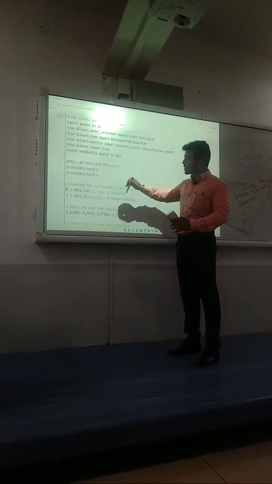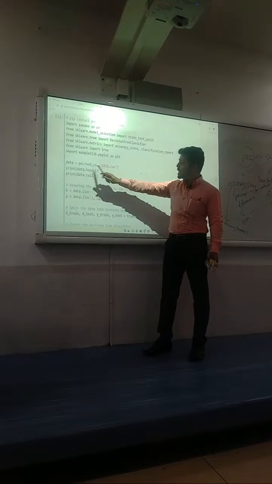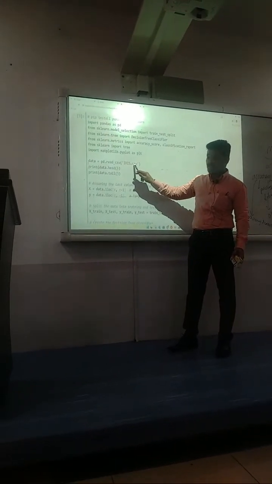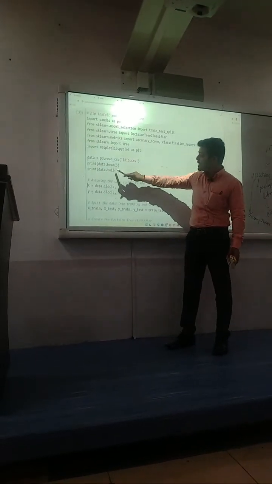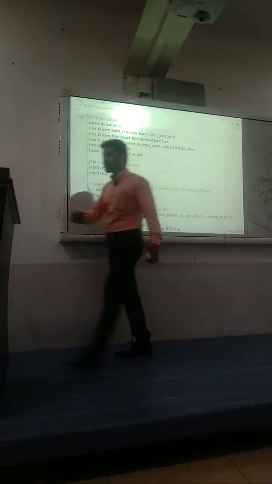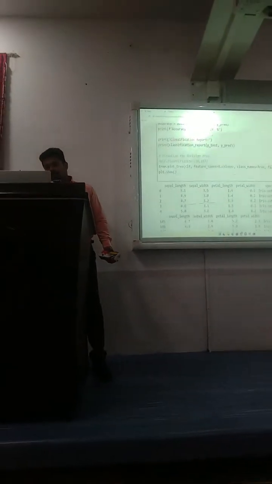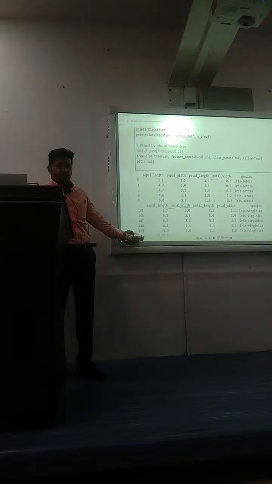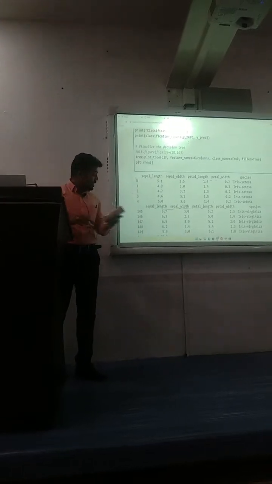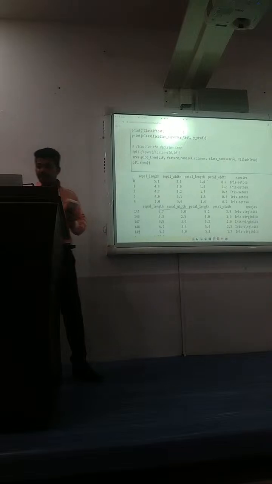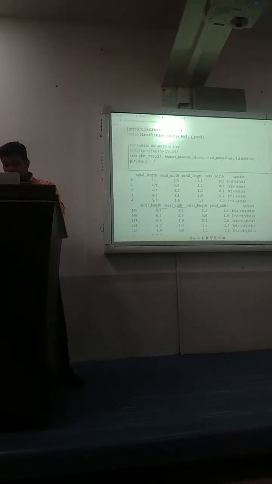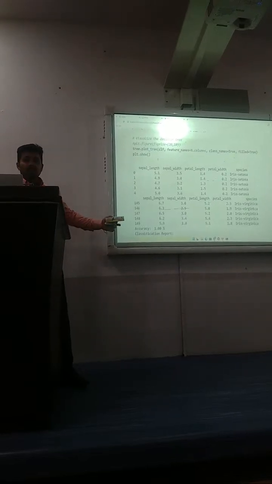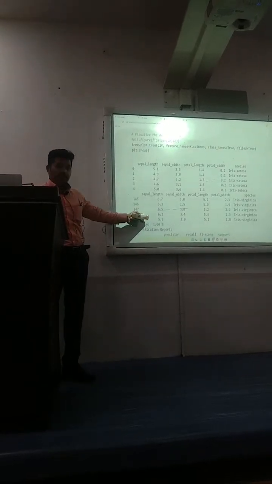Next, here you see, I just use pandas to read the CSV file. Next, I use head and tail. Head and tail will show the first 5 records and the last 5 records. Head means it will show the first 5, tail means it will show the last 5. I just execute the program. That's it, done. That is nothing but head and tail.